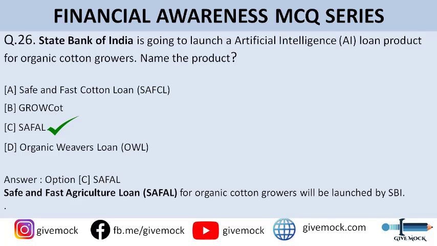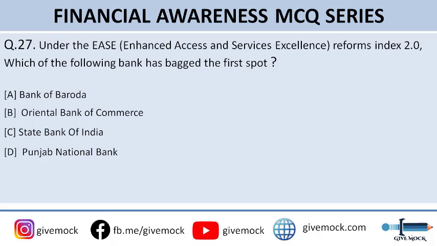Okay. So moving on to question number 27. Under the EASE, Enhanced Access and Service Excellence Reforms Index 2.0, which of the following bank has bagged the first spot? So you can go through the options here. Option A is Bank of Baroda, option B is Oriental Bank of Commerce, option C is State Bank of India, and option D is Punjab National Bank. So guys, the correct answer to this question is option A, that is Bank of Baroda. All right.